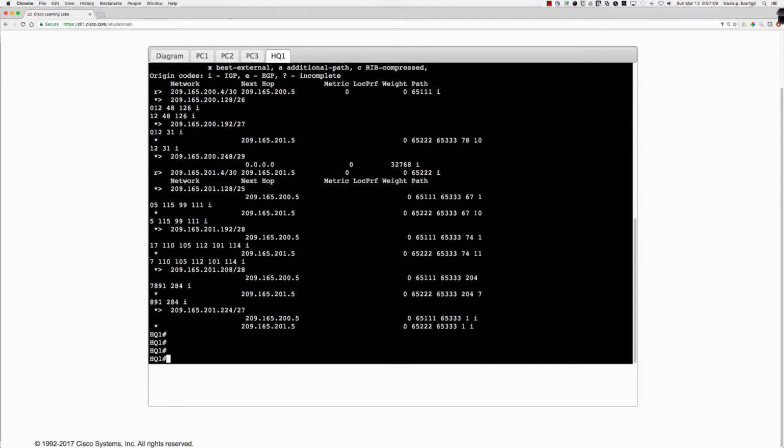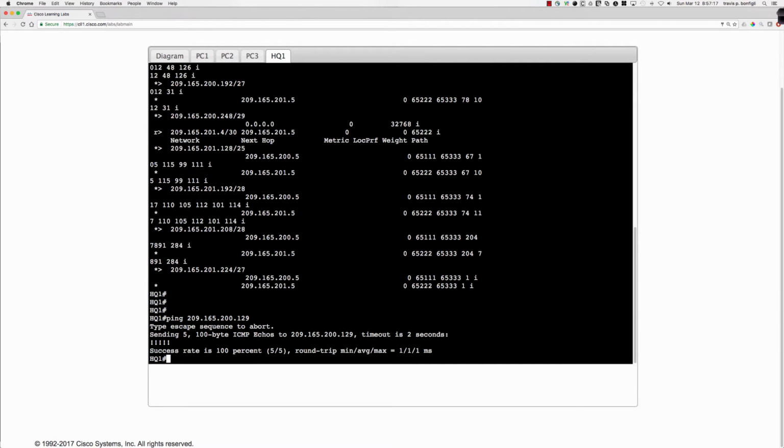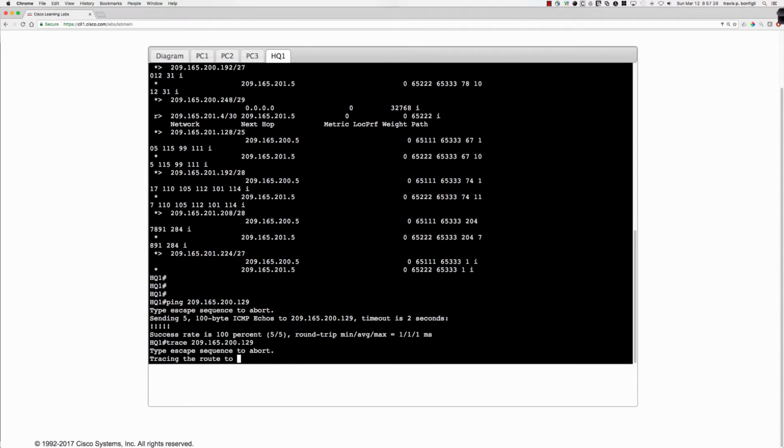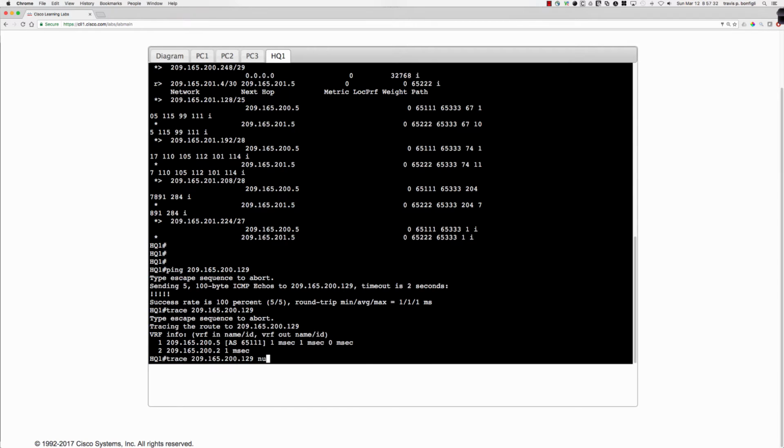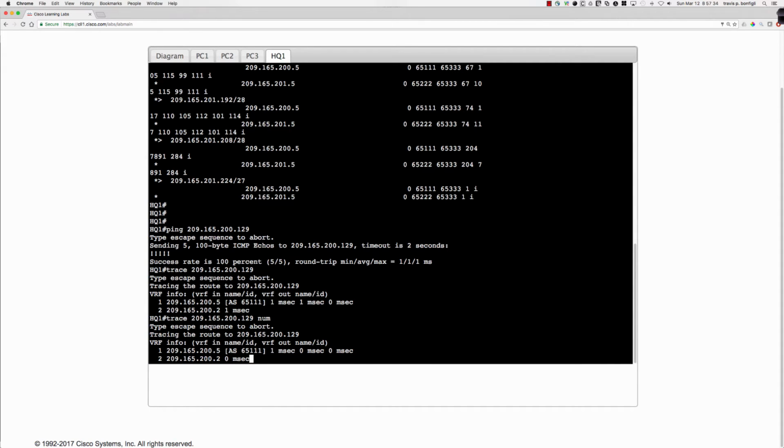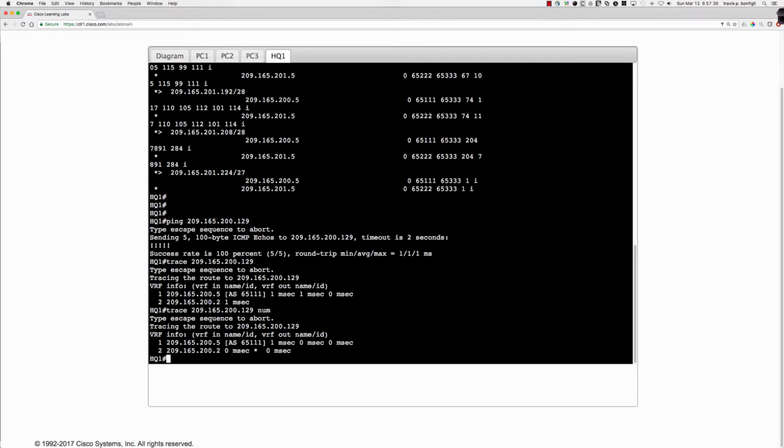So if we've got information coming in from the service providers, can we ping that address from here? Ping 209.165.200.129. So we can ping from the HQ router. Can we trace from the HQ router? So let's say trace to 209.165.200.129, and we should have put in the numeric in there. Let's say numeric. All right, and so we go to 200.5 for the first hop.